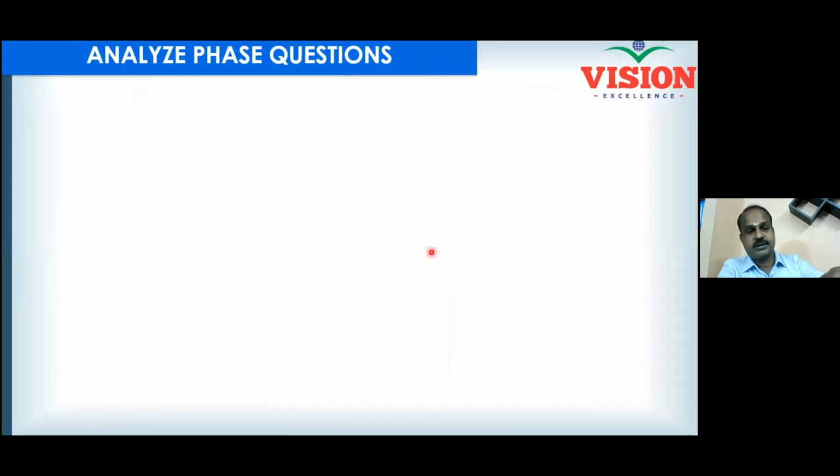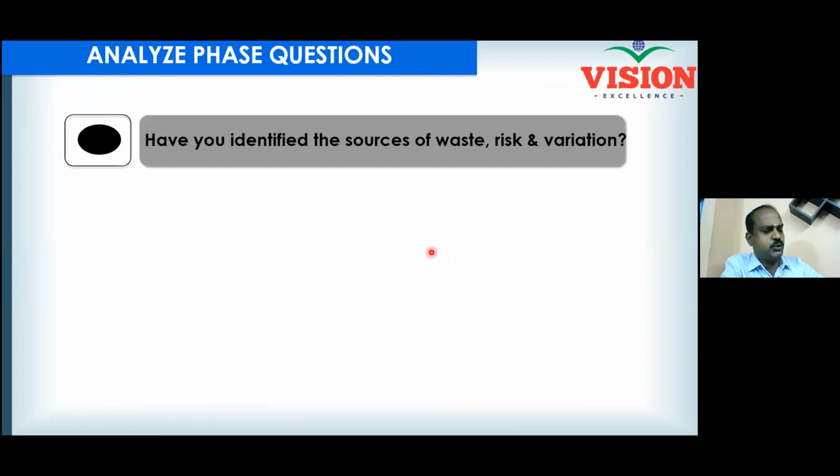And now moving on to the analysis phase. Probably after analysis, we'll again revert back to the Six Sigma situation. And now the important questions. Have you identified the source of waste, risk, and variation? Any business problem can come only from 3 sources. Either there will be variation, or there will be risk associated, or there will be waste associated.